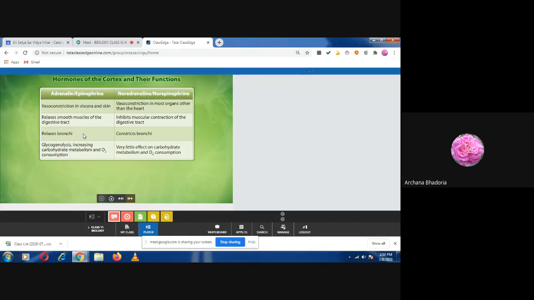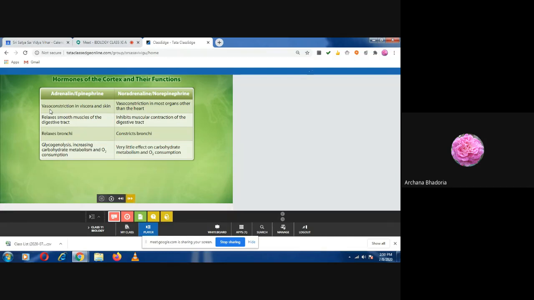What is the role of it? So write down, epinephrine will do what? Vasoconstriction in viscera and skin. Now vasoconstriction means the constriction of the blood vessels. Vaso is related to the blood vessels, and constriction means to shrink. It will contract. The blood vessels will contract in the viscera and skin.